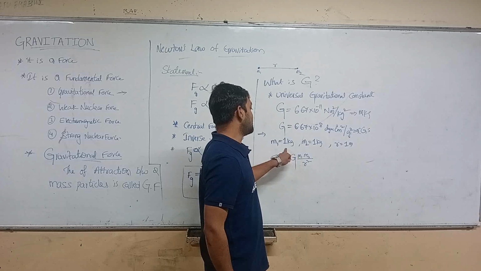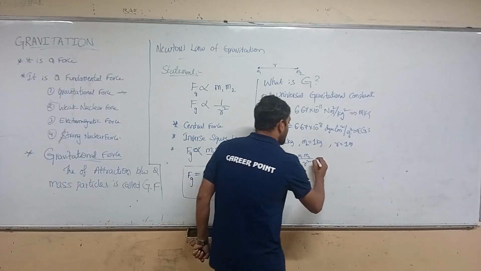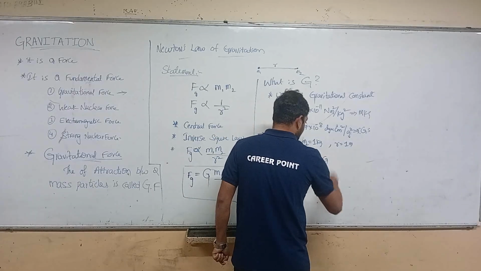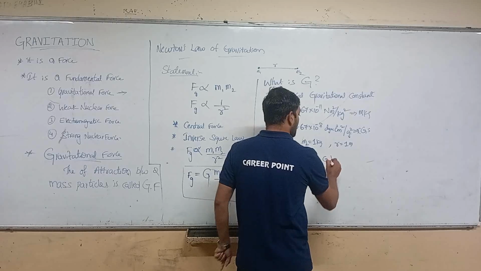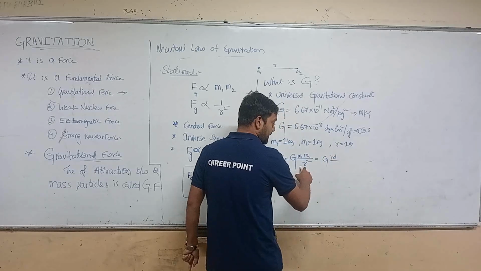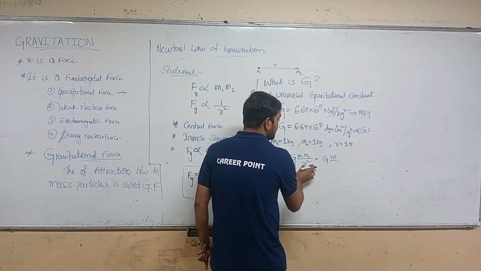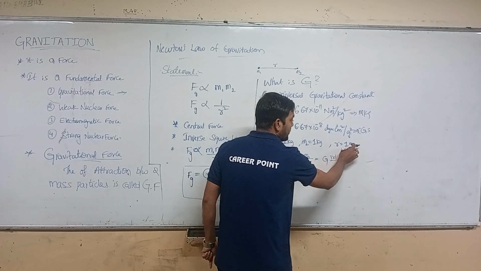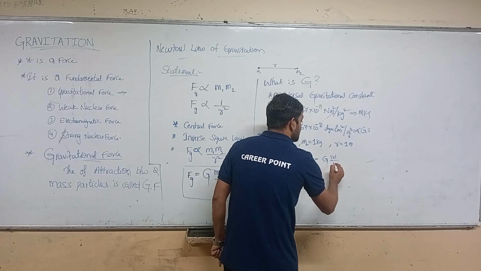So here we just need to substitute all the values. G M1 M2, that is 1 into 1, by R square, where the distance between them equals 1 meter, so 1 meter square.